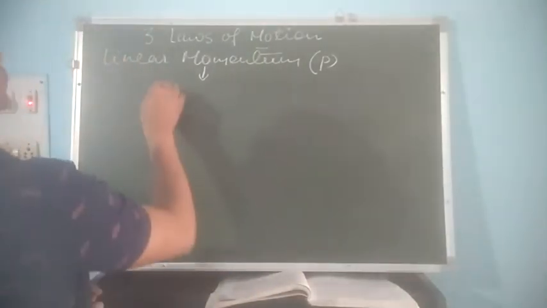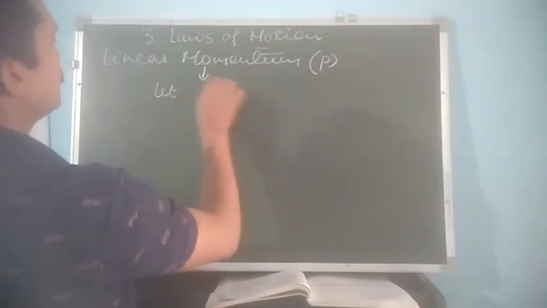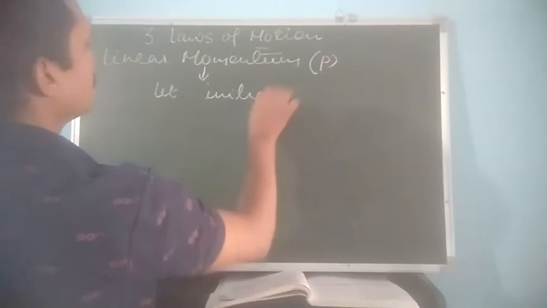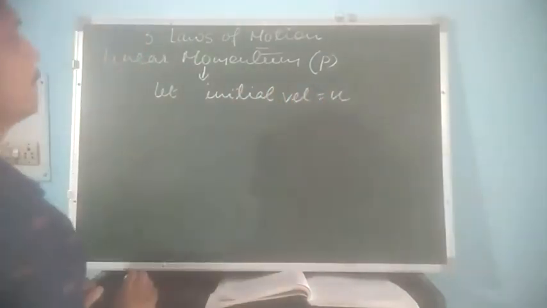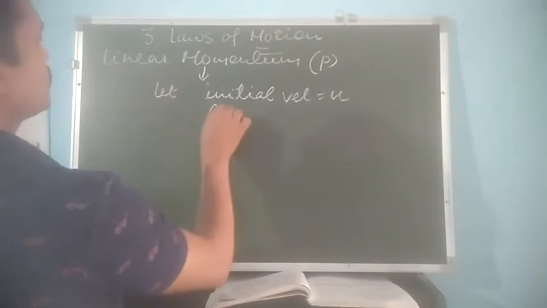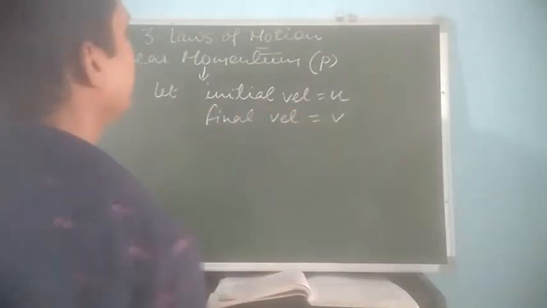Let us suppose the body is moving with initial velocity u, and its velocity has changed and it has got a final velocity v.